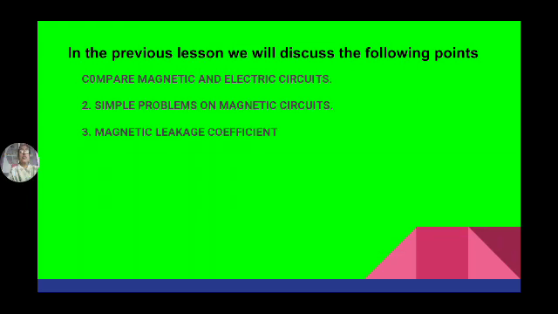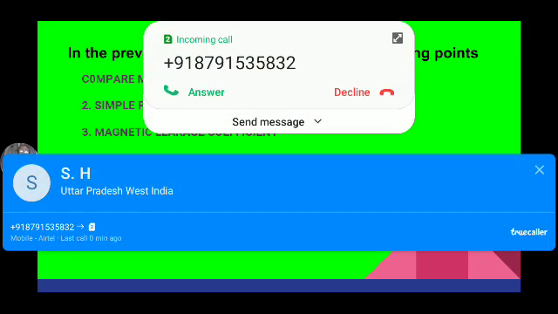And a magnetic circuit is made with a highly magnetic material like iron, over which a coil is wound. But an electrical circuit may consist of resistances, capacitors, inductors, etc.